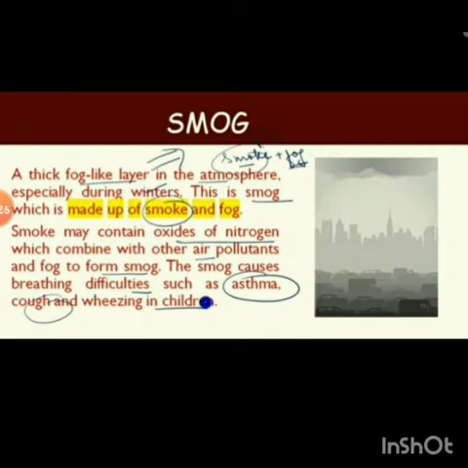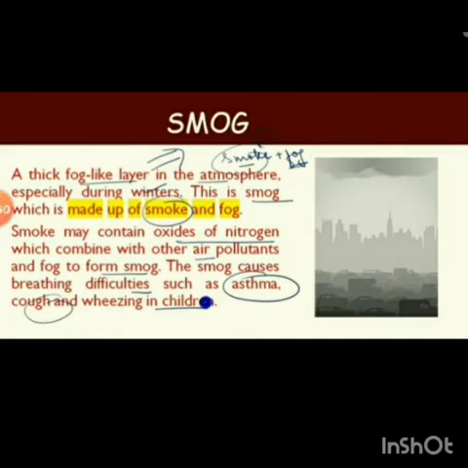Then let us see what is smog. A thick fog like layer in the atmosphere, especially during winters. Yes, we can see this type of smog in winters. This is smog which is made up of smoke and fog. Smog may contain oxides of nitrogen which combine with other air pollutants and fog to form smog.